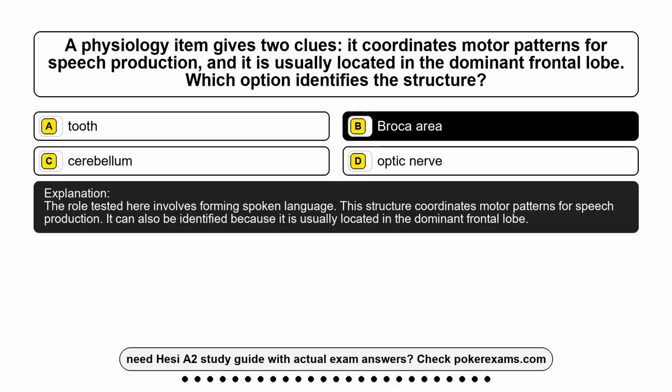The role tested here involves forming spoken language. This structure coordinates motor patterns for speech production. It can also be identified because it is usually located in the dominant frontal lobe.